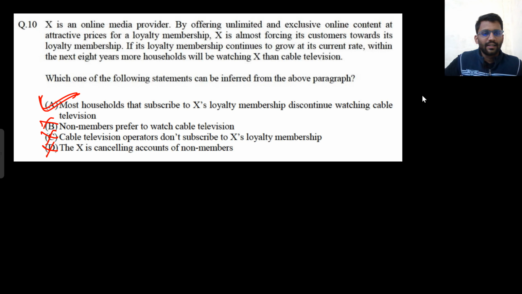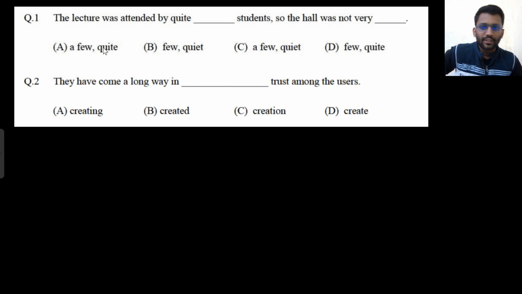Okay, so let's see another set. That will be the last set. Let's see this final set of questions. The lecture was attended by quite dash students. So the hall was not very quiet. Quiet will come here, right? Because quite means some, like kuch, and quiet means to calm, shant. This quiet means shant, so QUIET would come.